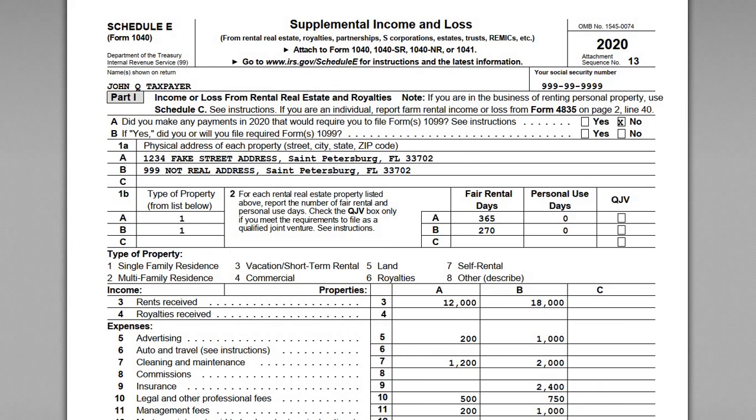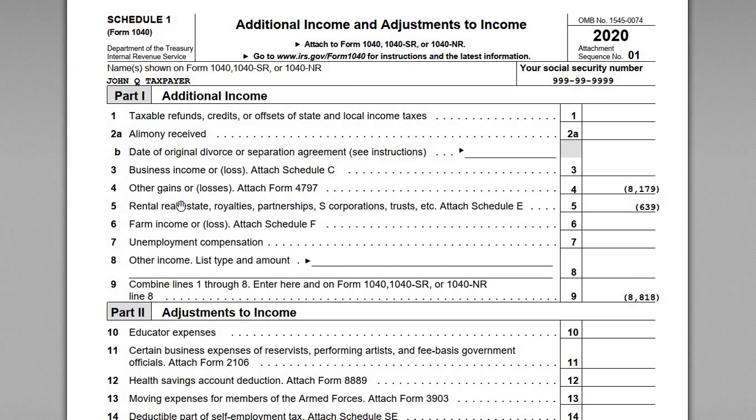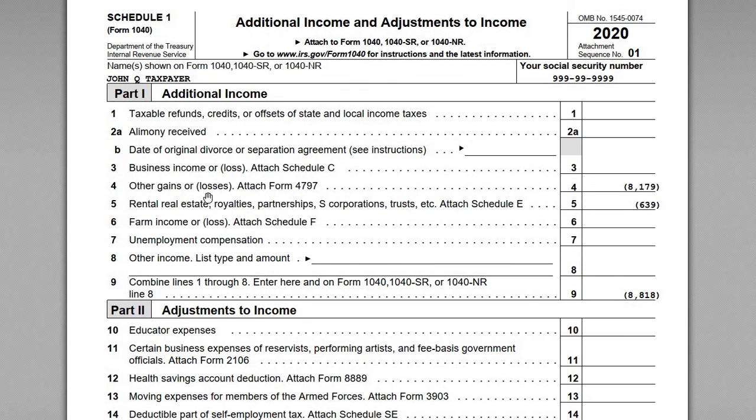Okay, so the $8,179 is reported on Schedule 1, right, Part 1, Line 4. So that's where we report the ordinary, sorry, let me go back, there it is. So Schedule 1, Part 1, Line 4, there's our other gain or loss. This is an ordinary loss. Remember, this is a 1231 loss, right? So property used in a trade or business, held for more than 1 year. He gets the ordinary loss treatment. So there's the $8,179 versus, if it was a capital loss, we'd be reporting it on Schedule D, right?